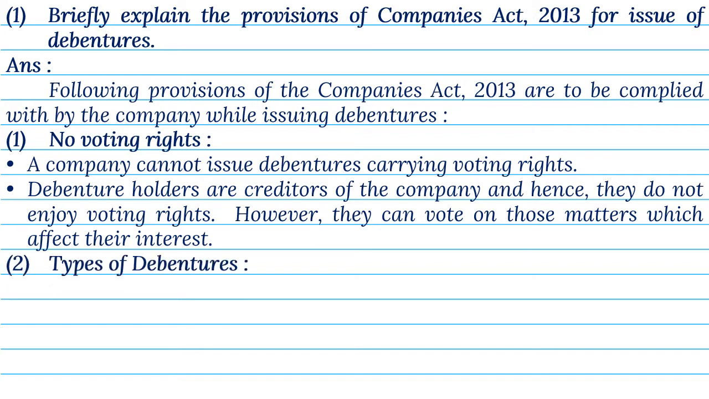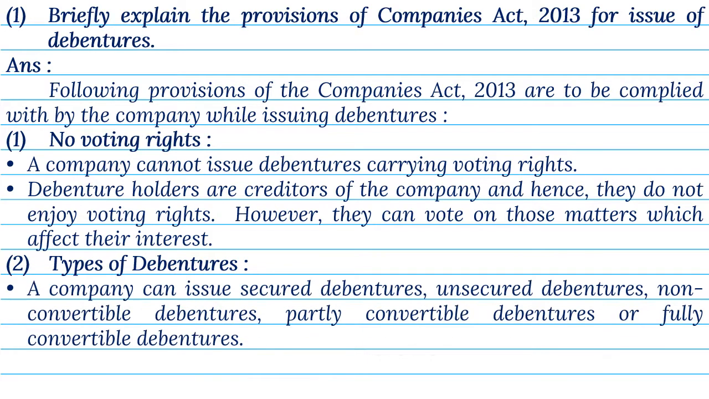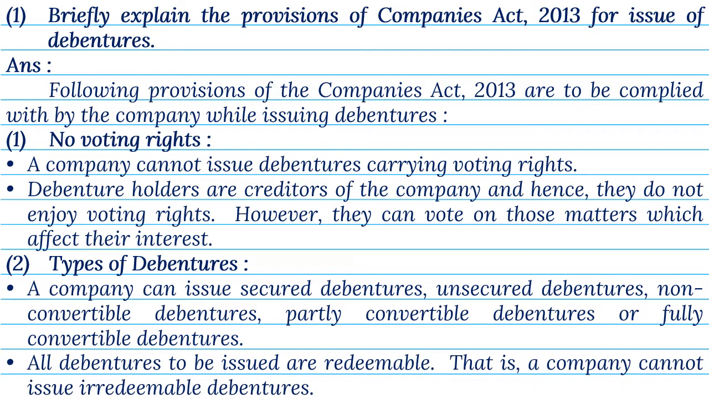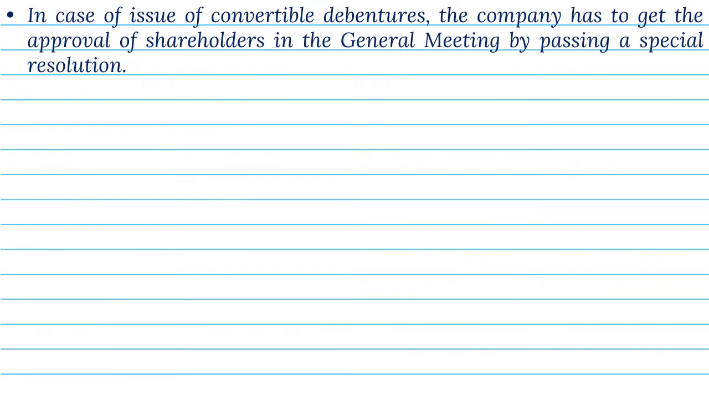2. Types of debentures. A company can issue secured debentures, unsecured debentures, non-convertible debentures, partly convertible debentures, or fully convertible debentures. All debentures to be issued are redeemable. That is, a company cannot issue irredeemable debentures. In case of issue of convertible debentures, the company has to get the approval of shareholders in the general meeting by passing a special resolution.